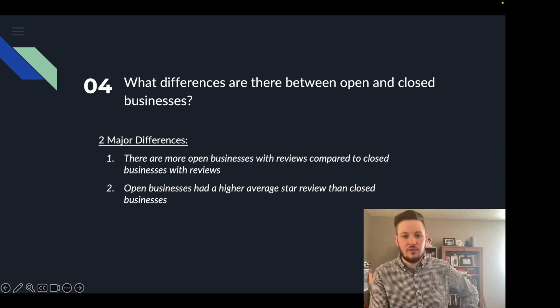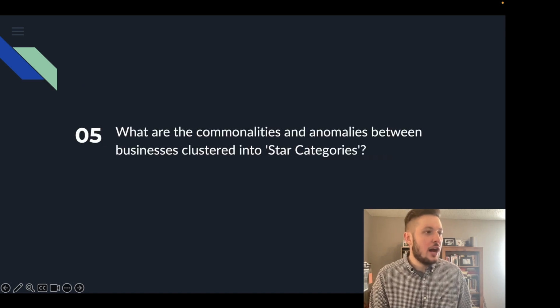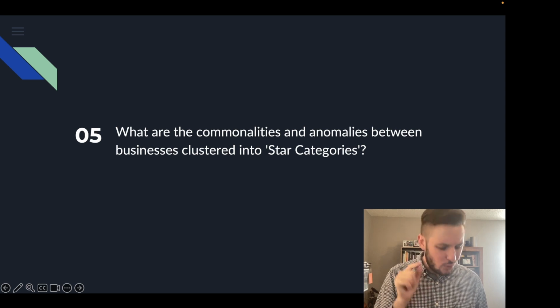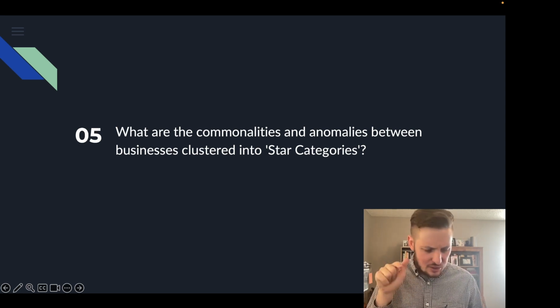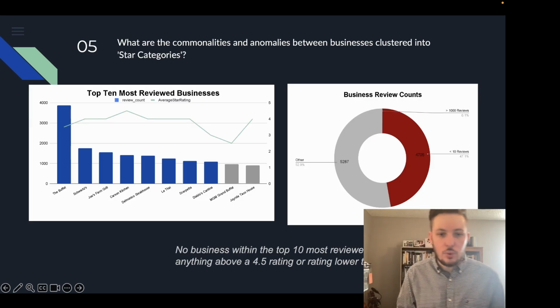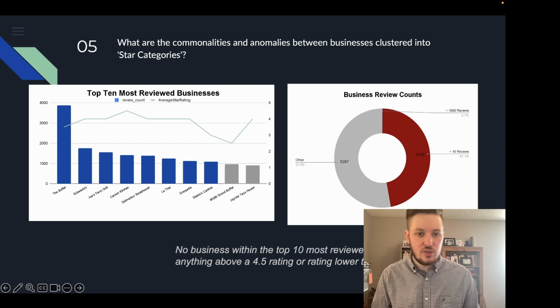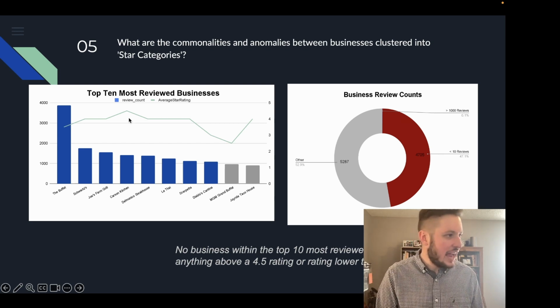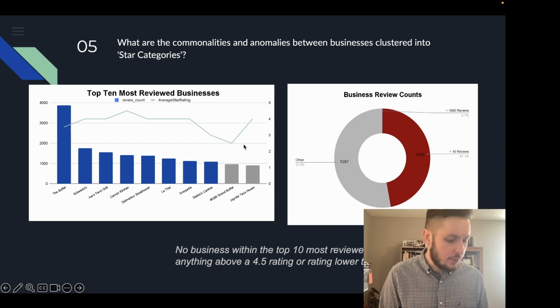So let's move on to our final question, question number 5, which is, what are the commonalities and anomalies between businesses clustered into star categories? And again, we're going to focus specifically on premium rated businesses in the 5.0 category. So these are the top 10 most reviewed businesses, and also the line here is going to show the average star rating for those businesses.